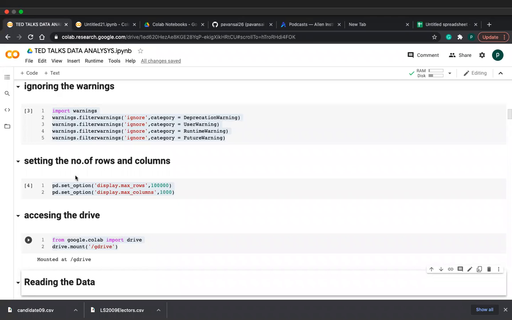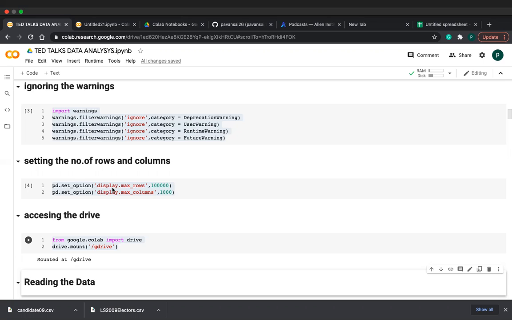In this setting, the number of rows and columns, friends, means how many rows and how many columns you want to show when you are printing this data. If you print a data frame normally, all rows are not visible, only the top 10 and last 10 will be visible. So if you want all the rows and all the data to be present when printing, you can use this command, friends, pd.set_option.